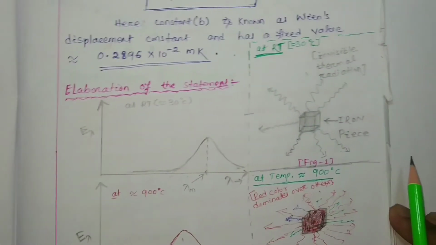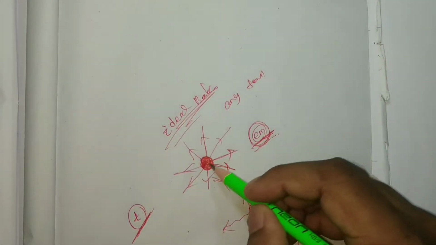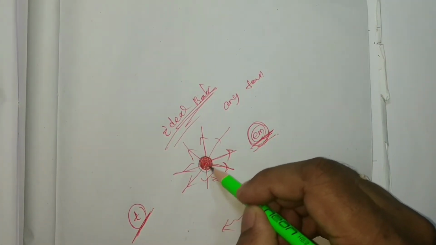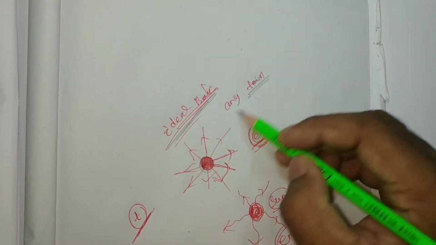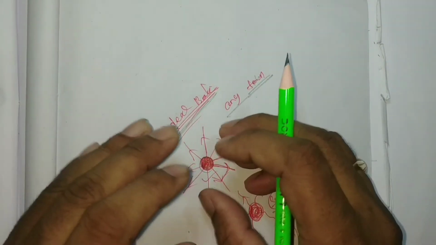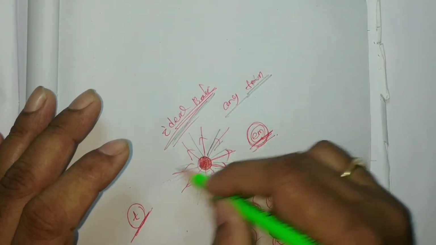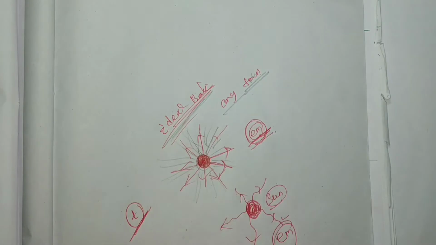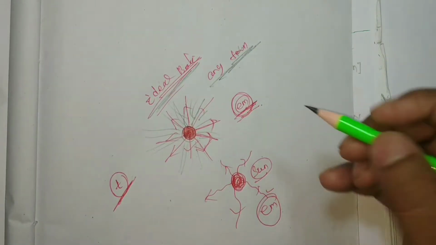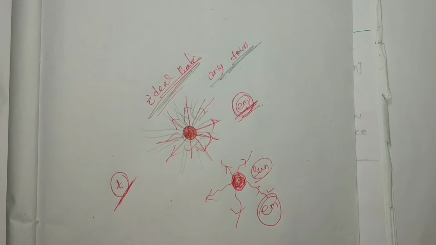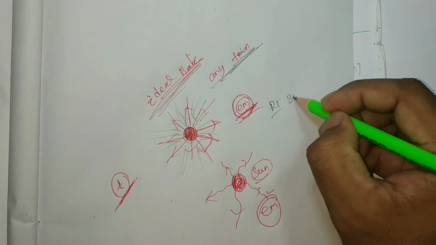See here, as we discussed, any black body, the ideal black body, at any temperature is supposed to be radiating all the electromagnetic radiations. Suppose we consider room temperature, 30 degree centigrade.